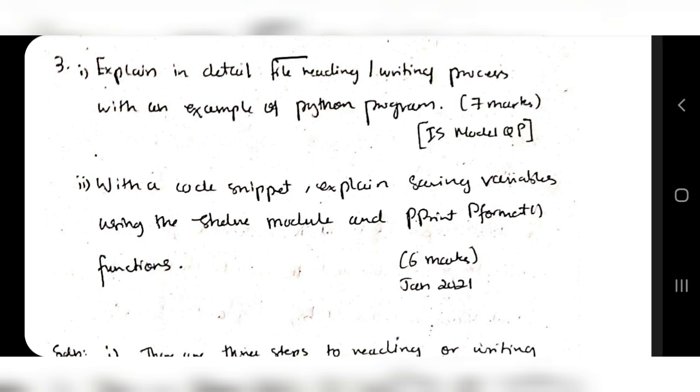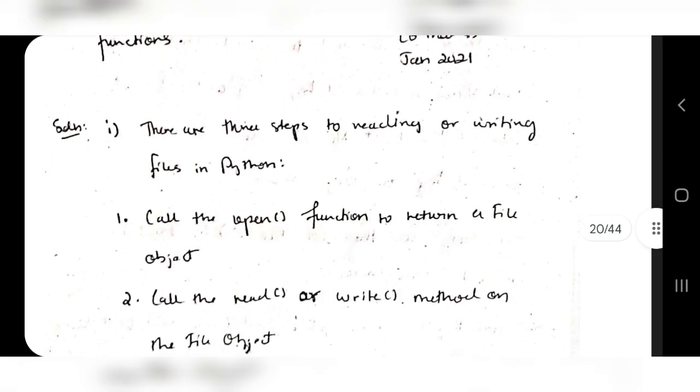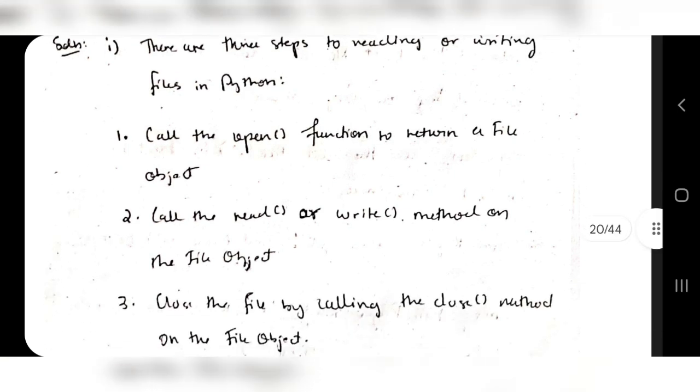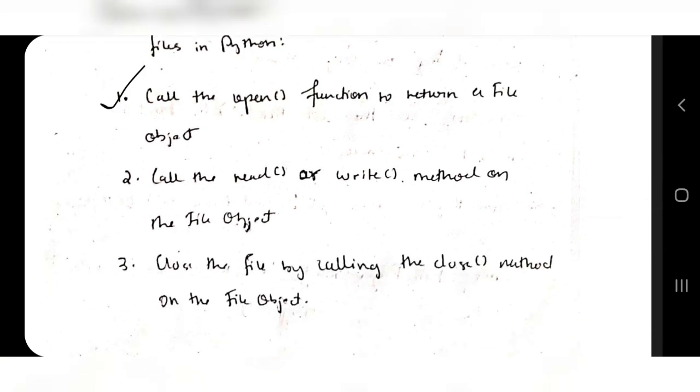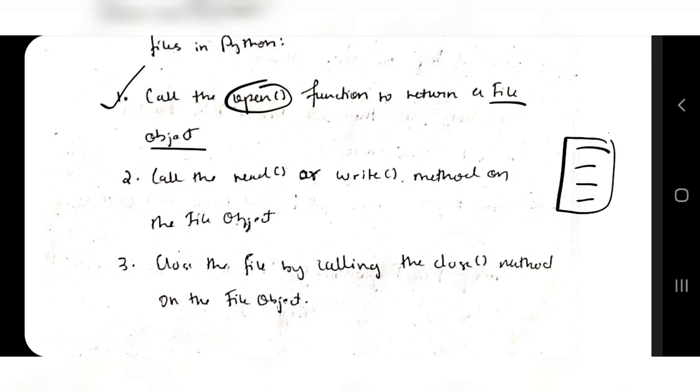Explain in detail the file reading and writing process. In this question we have to write the definition of it and the syntax for it, as well as the example Python program. Let's see how we can approach this question. There are 3 steps in reading or writing files in Python. What are the 3 steps? Call the open function to return a file object. First you have to open the file and store it in a file object. Suppose this is the file here. You will use the open function to open this file, and a file object will be associated with it.